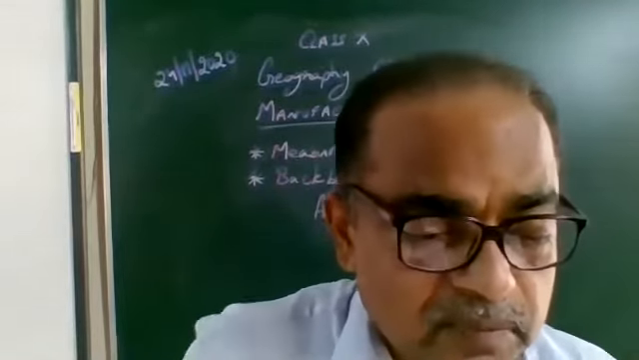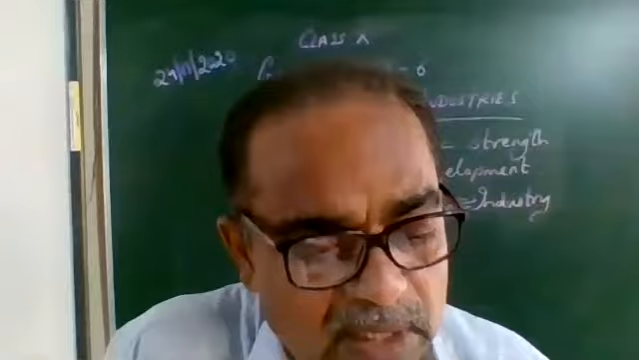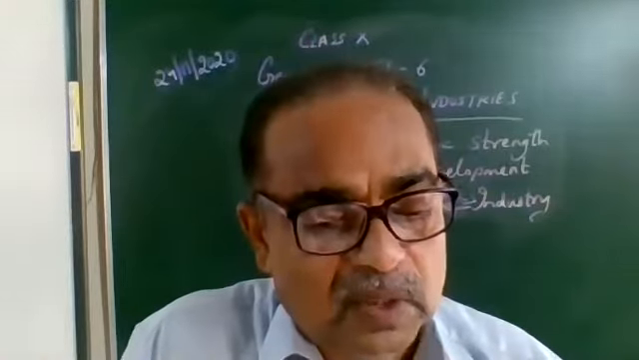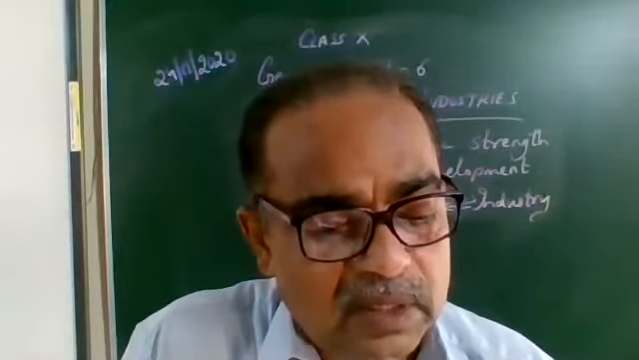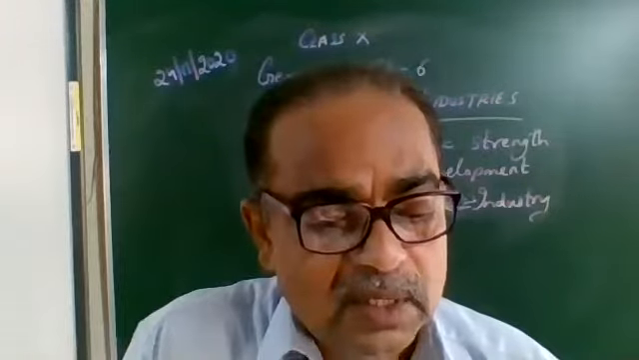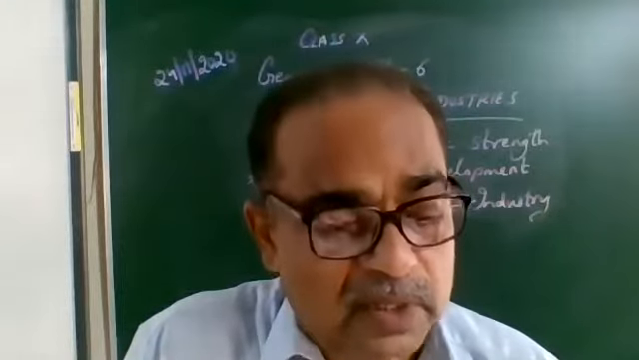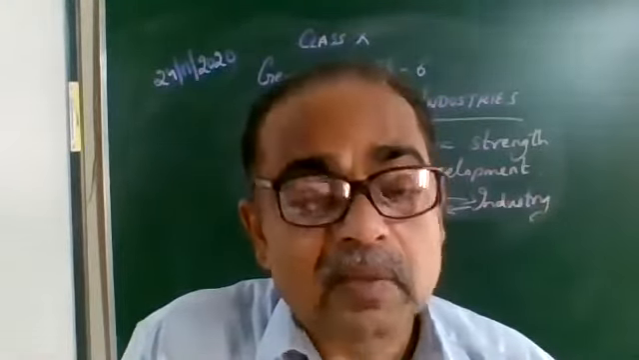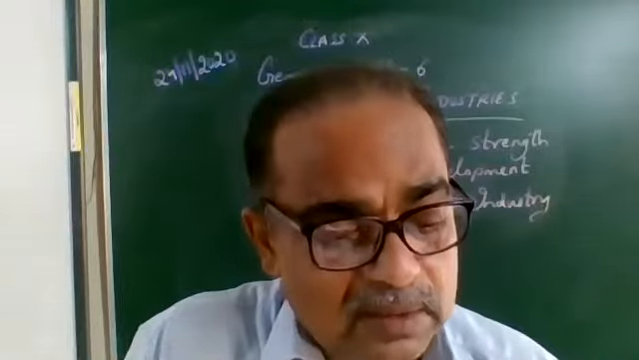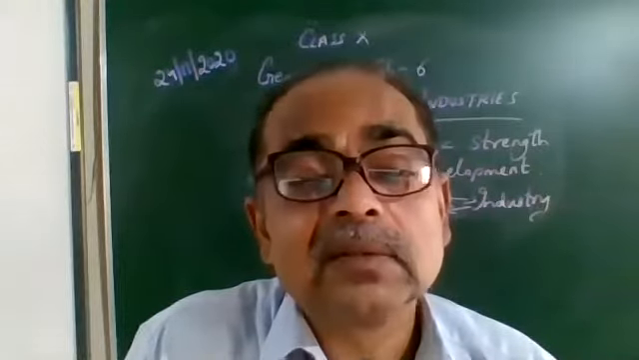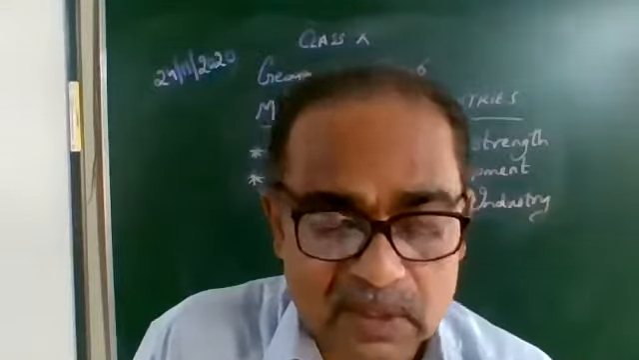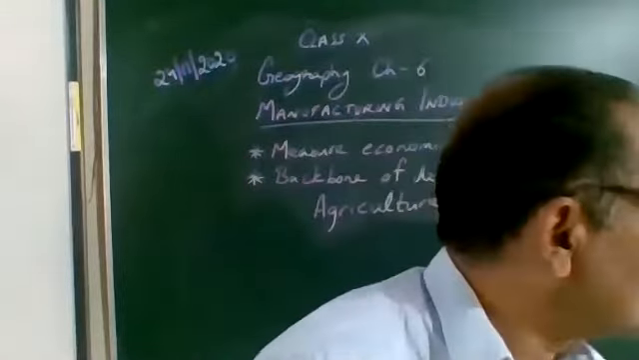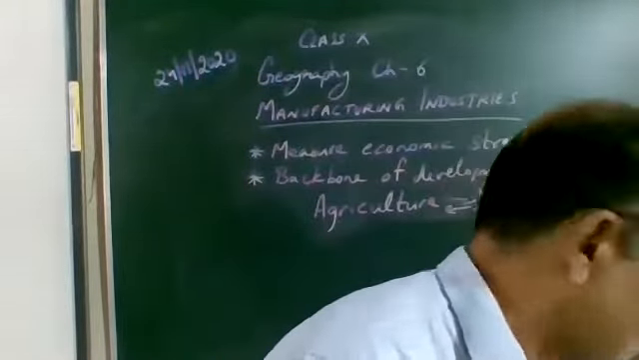Coming back, some exceptions. Mercury is liquid at room temperature. Gallium and cesium have low melting points. Some metals are hard, while sodium and potassium are very soft. Non-metals are generally not shiny, but iodine is shiny. Non-metals are soft, but diamond is hard. So these are the differences. Understood? Now coming back to the main topic, the physical properties of metals.